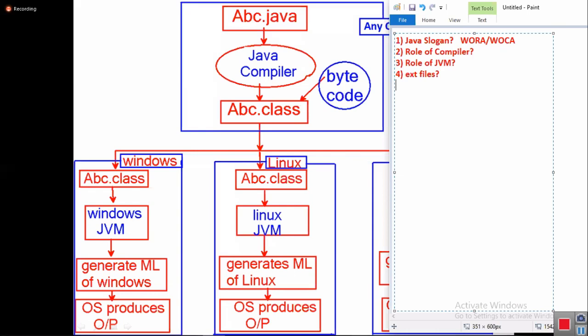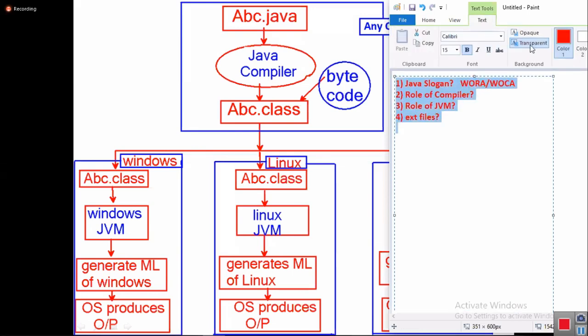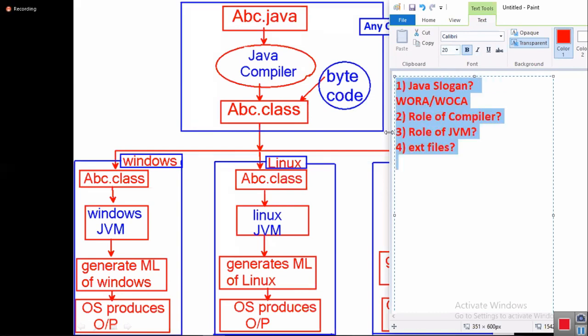But in Java, we have only two extension files, .java source code and .class compiled code. We do not have machine language code. Nothing like exe files or bin files is there in Java.